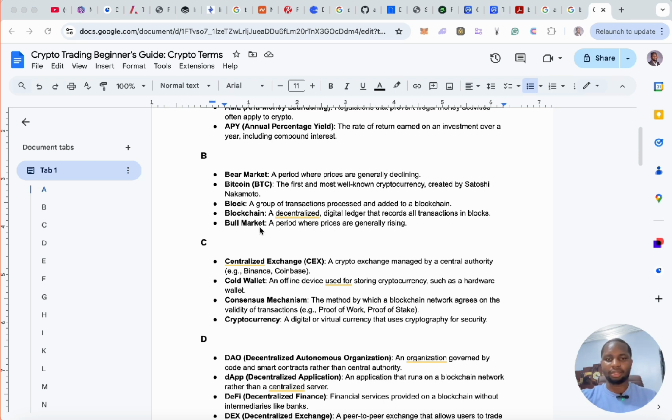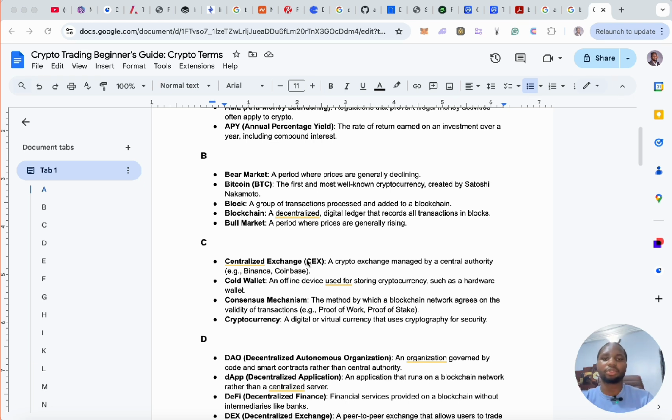Bull market. So what's the difference between a bear and bull market? It's just the opposite. A period where prices are generally rising. Most times, you see the green color indicate a bull and the red to indicate bear. Where you notice an upward price trend, that means prices have increased. That means people who have invested are making money. So you're in a bull market and you bought before the bull market. For example, some people like to buy in bear markets because, although it's counterintuitive, it actually makes them profit when the bull market begins.